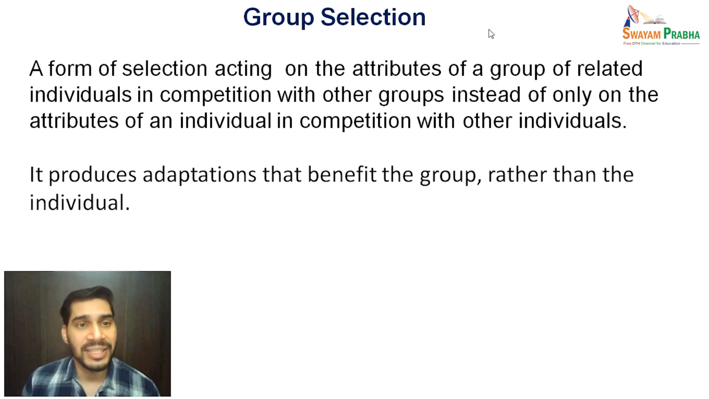Group selection is a form of selection acting on the attributes of a group of related individuals in competition with other groups instead of only on the attributes of an individual in competition with other individuals. So here the selection pressure is not operating on the individuals, but it is acting on the whole group as such. It produces adaptations that benefit the group rather than the individuals.